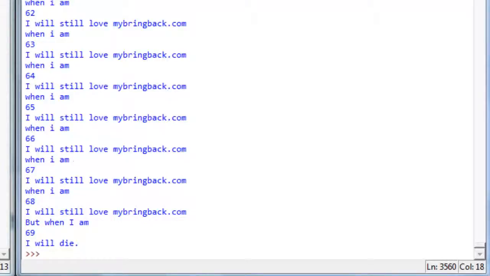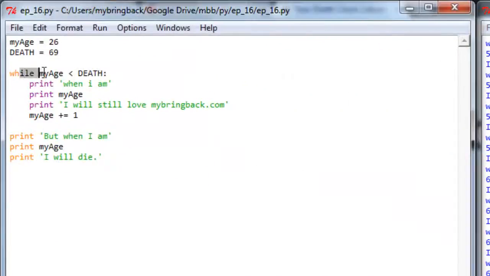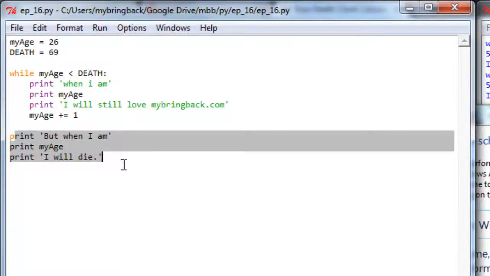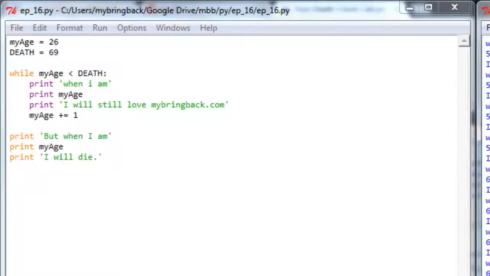So, what happened? Every time we went through the loop and checked at the beginning, is my age less than death? If the answer to that is yes, if that evaluates to true, it'll do the commands in order here. And that'll happen until my age hits 69. So when my age is equal to death, my age less than death evaluates as false, and it exits the loop. And so then it goes down to the next line of code to evaluate, which is, but when I'm 69 in this case, I will die. And we can see that's exactly how it worked over here.